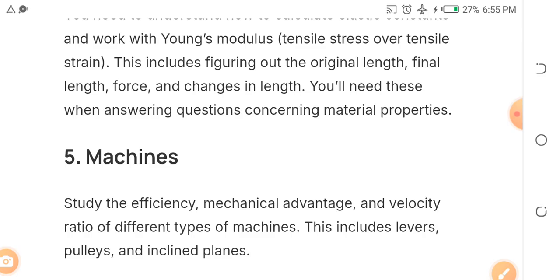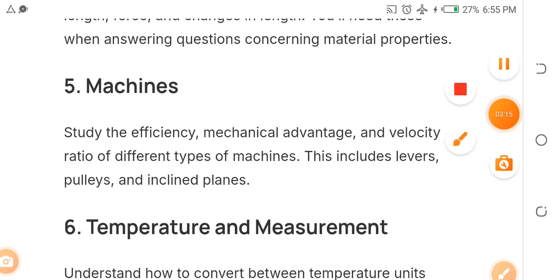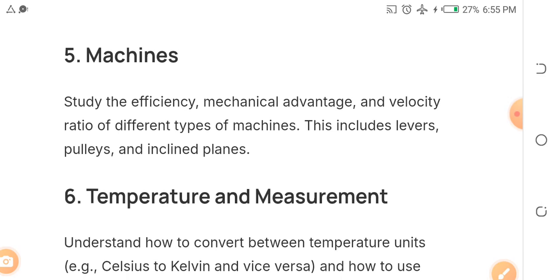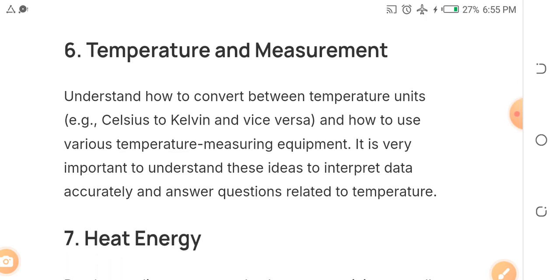Then we look at machines. Machines will come out. I know what I'm telling you. We've done the analysis and I know exactly what I'm saying. So sit down and read up these topics. Machines: the efficiency of a machine, mechanical advantage and velocity ratio of different types of machines, including levers, pulleys, and inclined planes, right? Another topic that must hit you is temperature and measurement.